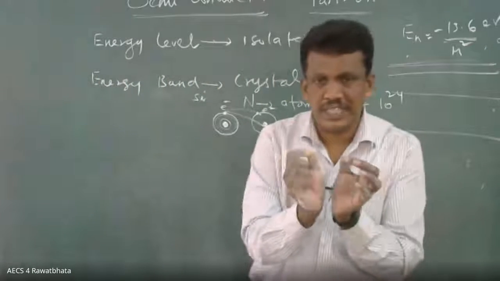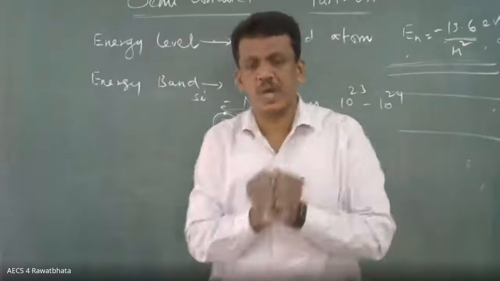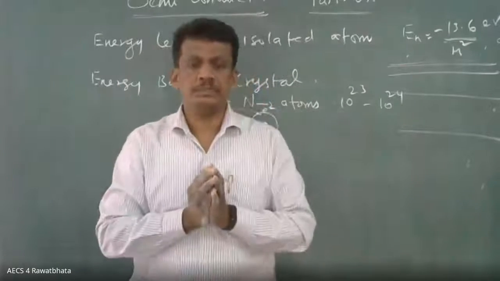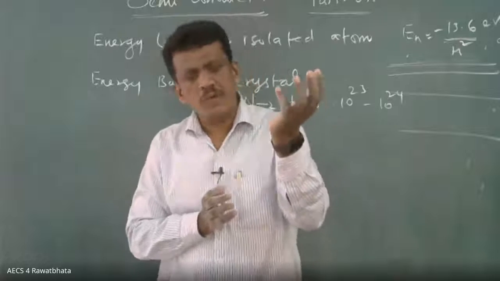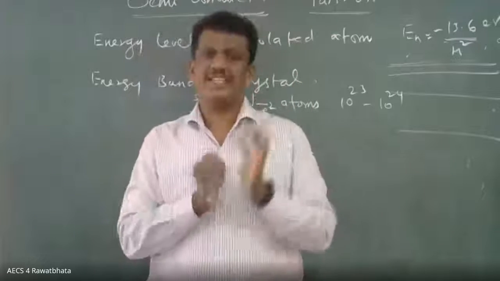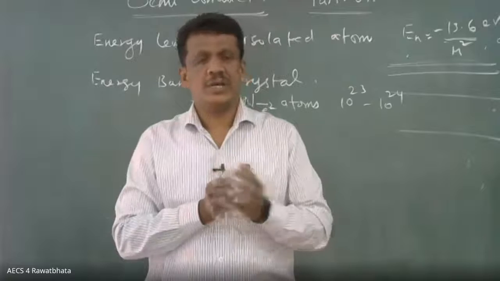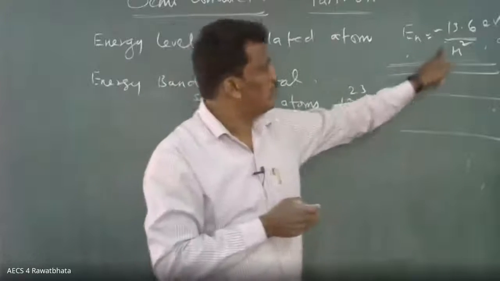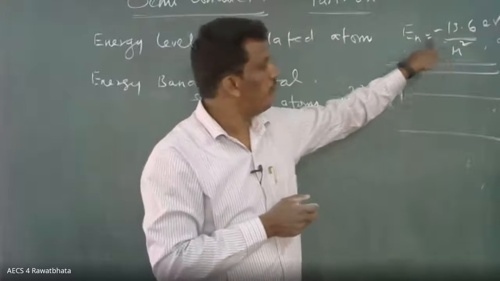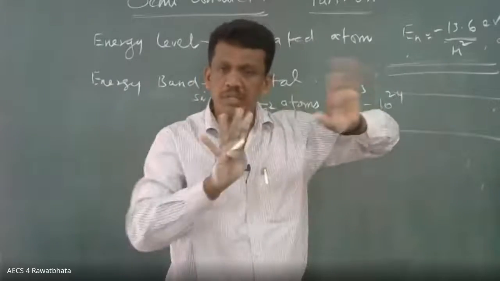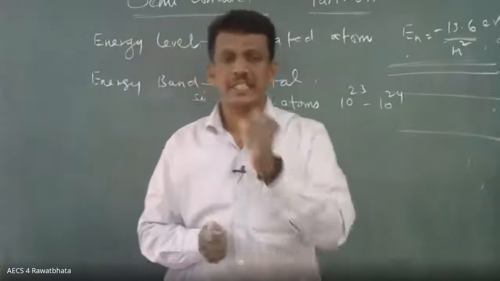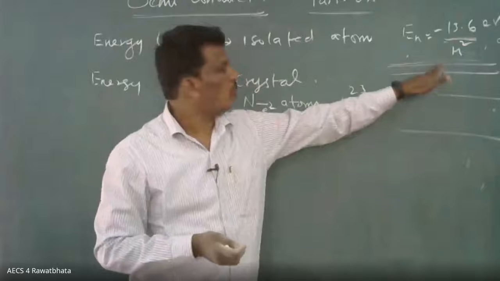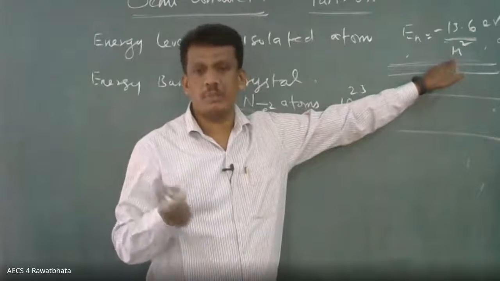So just listen carefully here. It may take some time to understand the concept. Suppose in case of an isolated atom, the electrons can have interaction with only the nucleus of the same atom. Based on that, you got this formula, which is applicable for an isolated atom. We derived how much potential energy, how much kinetic energy, then the total, then the position of the electron in the particular orbit, which orbit, the n.